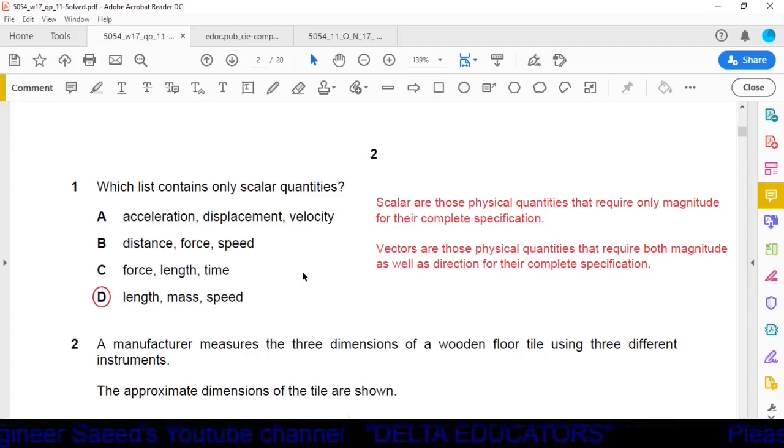Option C, force, length, time. In option C, force is a vector, length and time are scalar physical quantities. Option D, length, mass, speed. Yes, it is the correct option. Here all the three physical quantities, length, mass and speed are scalar quantities. So option D is the correct one.